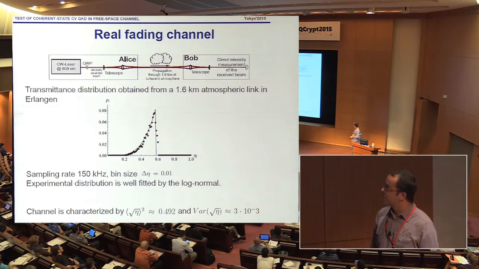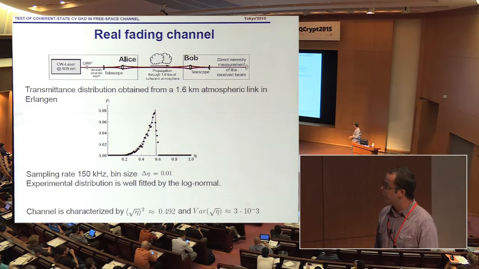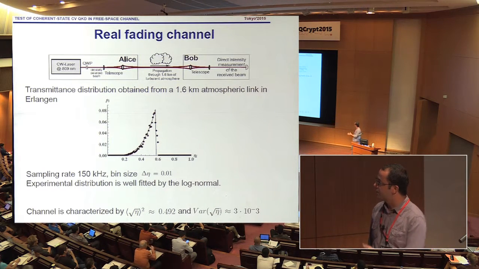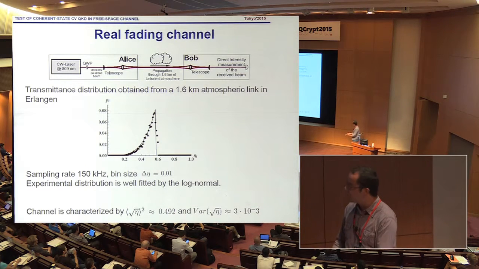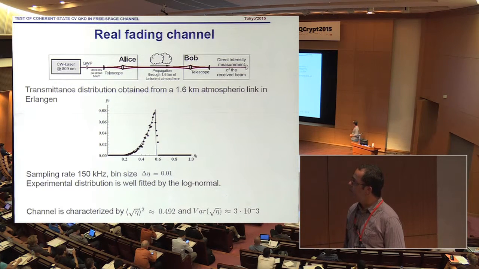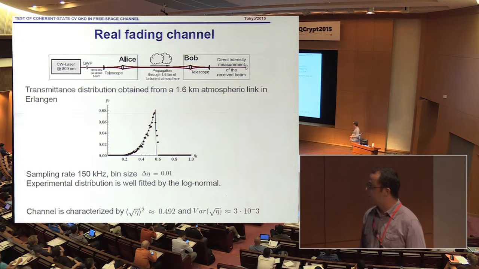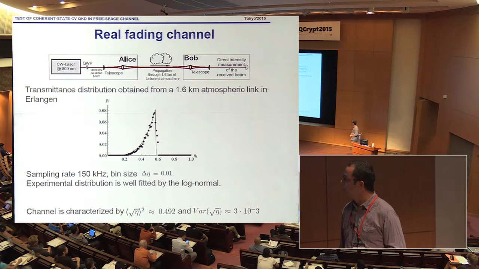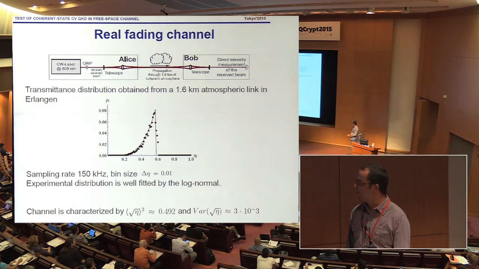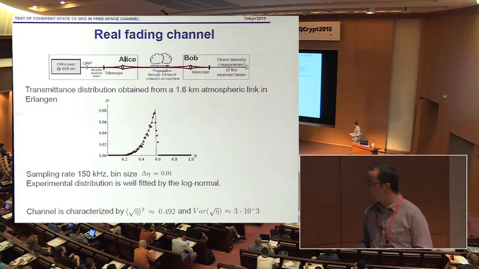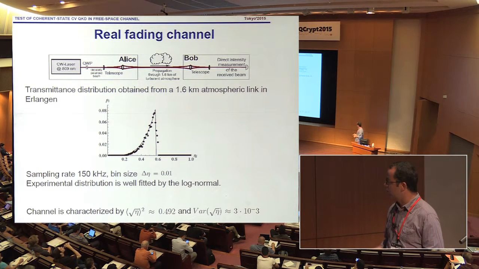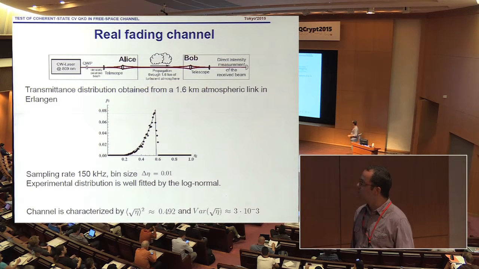And then we studied the effect of the real fading channel, which was measured in Erlangen. This is a 1.6 kilometer link. I will later show the picture, how it looks on the map. It can be well fitted by the Weibull distribution or log-normal distribution. I mean, according to the theory which the people at the University of Rostock developed, they are doing quite some work in modeling these atmospheric channels for quantum communication. And this particular channel can be characterized by particular values of the channel transmittance and channel fluctuations.